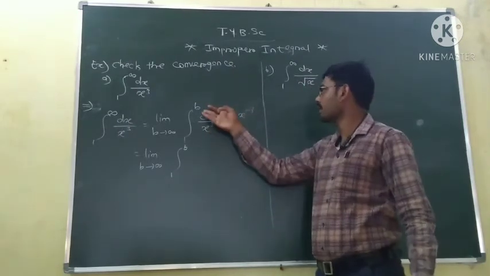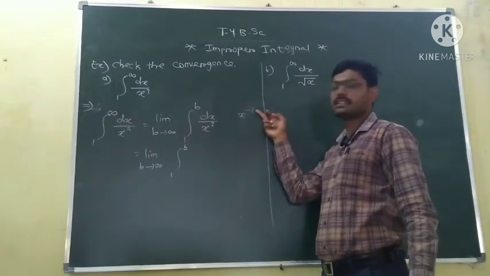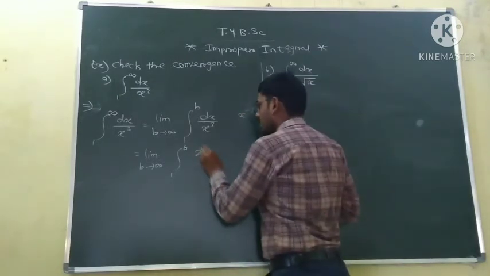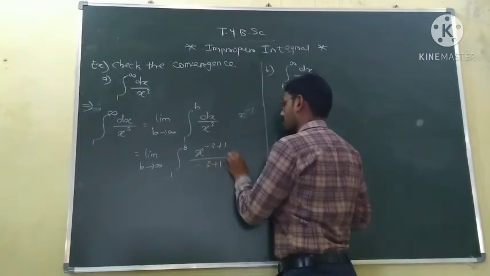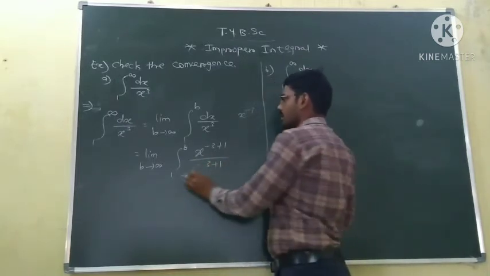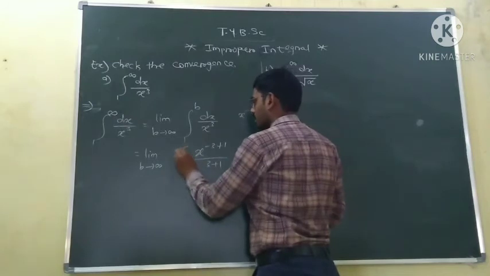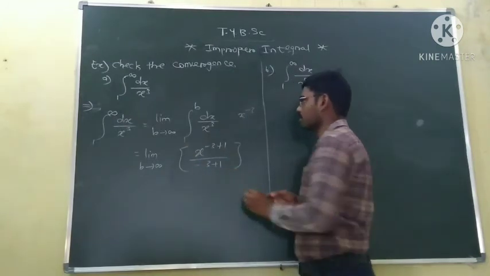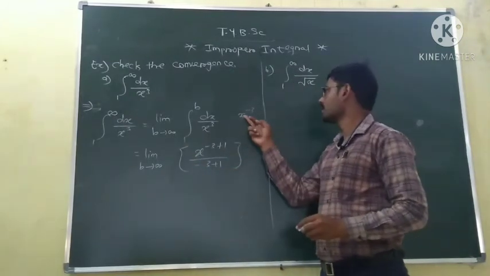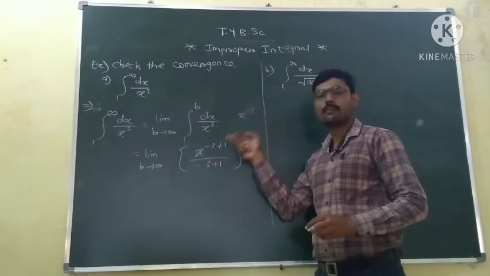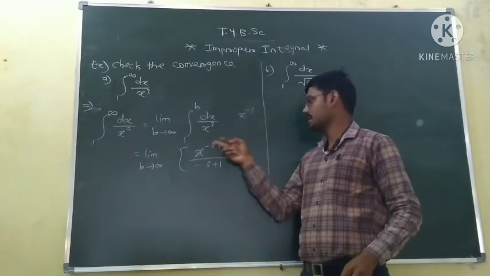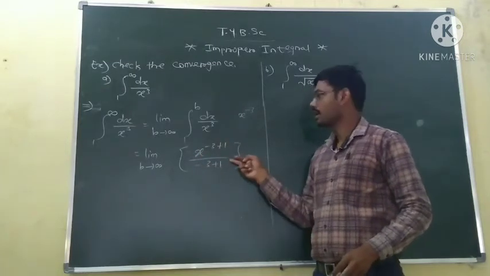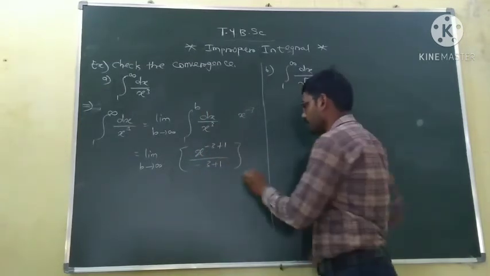The integral of x to the power n is x to the power n plus 1 upon n plus 1. Here n is minus 3, so we get x to the power minus 3 plus 1 upon minus 3 plus 1, with limits from 1 to b.